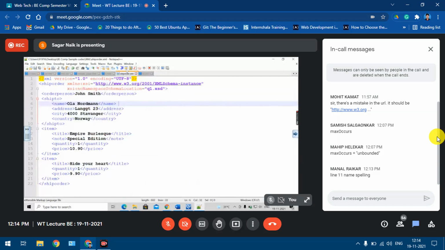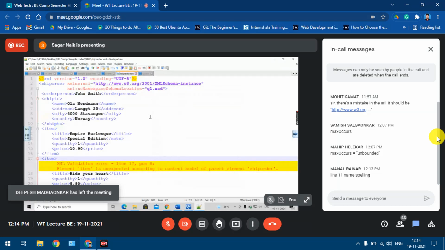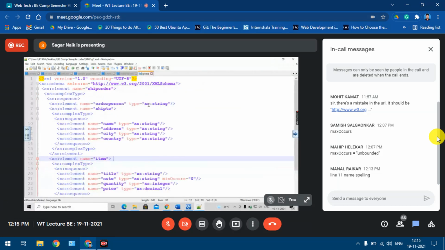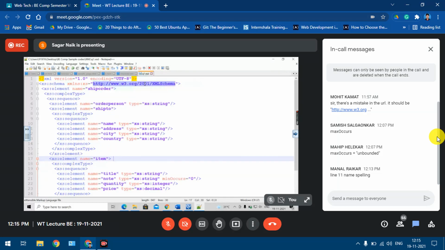Let's go to validation and see if it is detecting. Yes, now it's working fine. So this file was not getting connected to this schema because in this URL I had made a mistake. This is the complete URL. I had not given the entire path properly, so that's why it was not referring to this file.